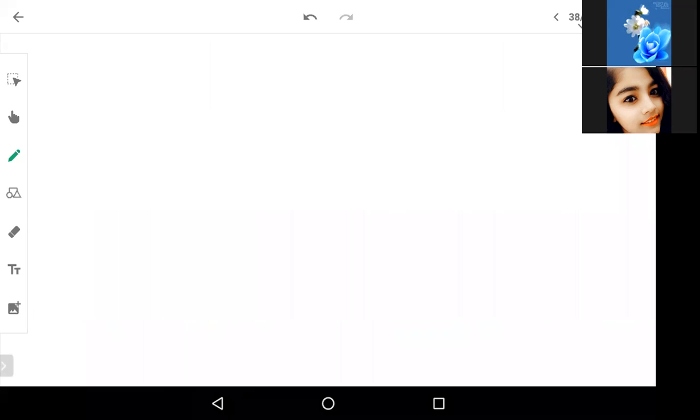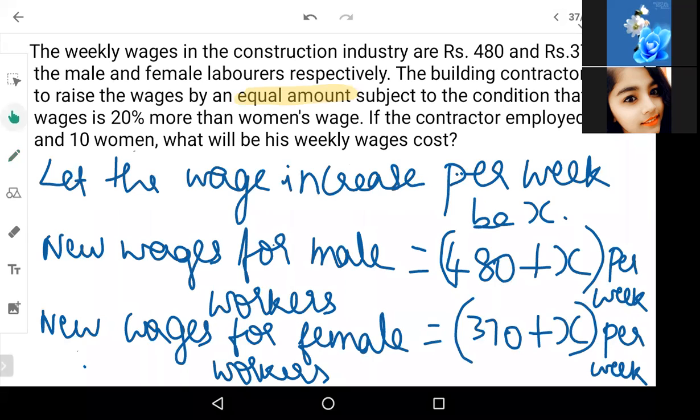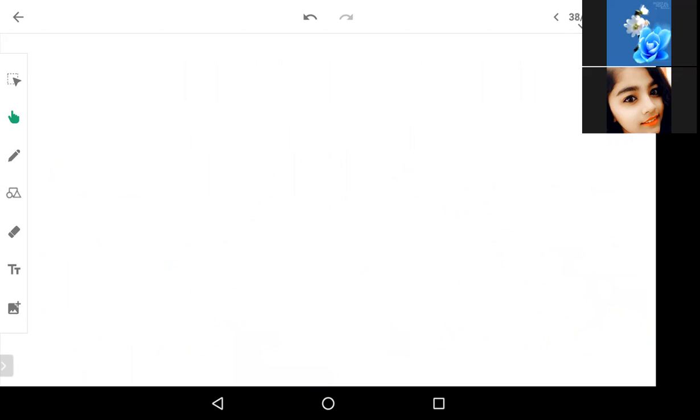Okay. Now, further, let's see the question once again. The building contractor agreed to raise the wages by an equal amount, that is X here, subject to the condition that a man's wages is 20% more than women's wage. This is what we are trying to derive.